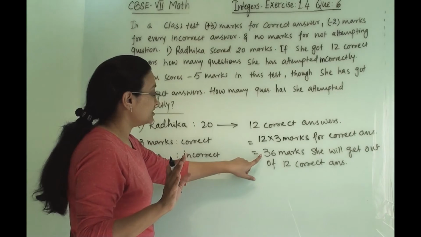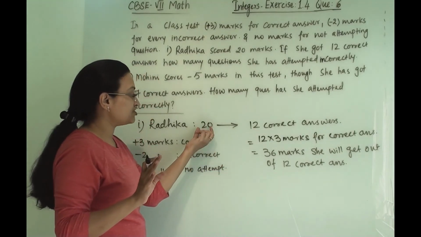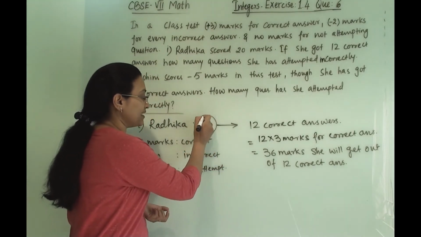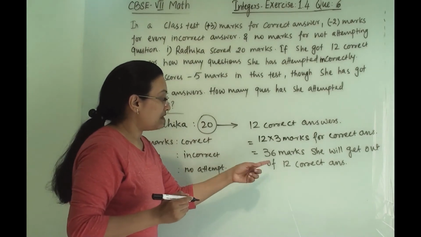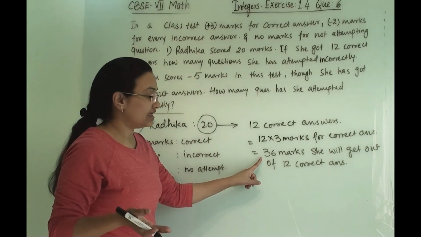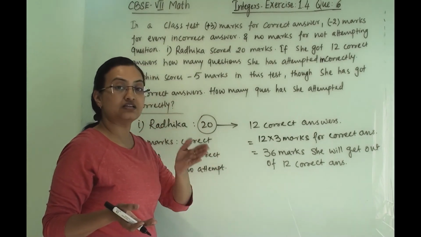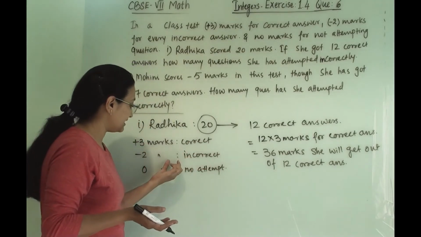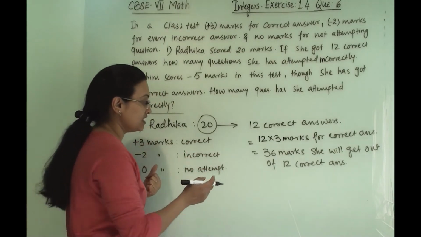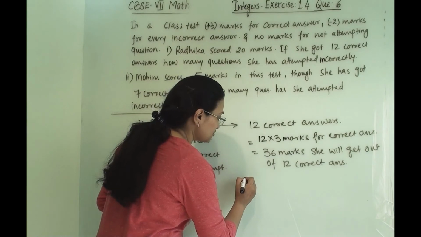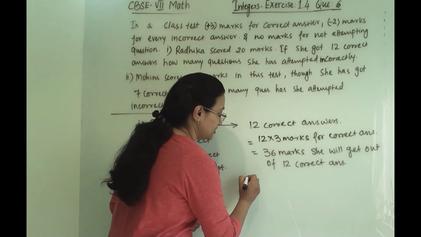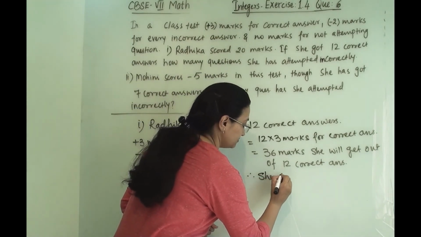Now 36 should be there, but how much did she score? She scored only 20. So the marks which have been deducted are from negative marking, from incorrect answers, because it is minus 2.